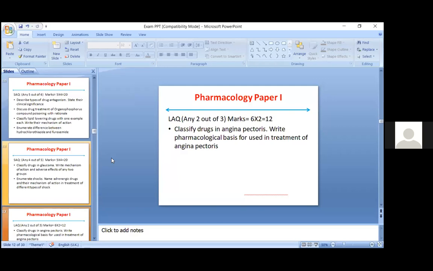Whoever checks the paper will also look for calcium channel blockers, so you have to mention them. Classification of calcium channel blockers is especially expected in angina pectoris. Then potassium channel openers and others. In that you also have to mention nitrate tolerance, how the tolerance occurs and what the solution for that tolerance is.